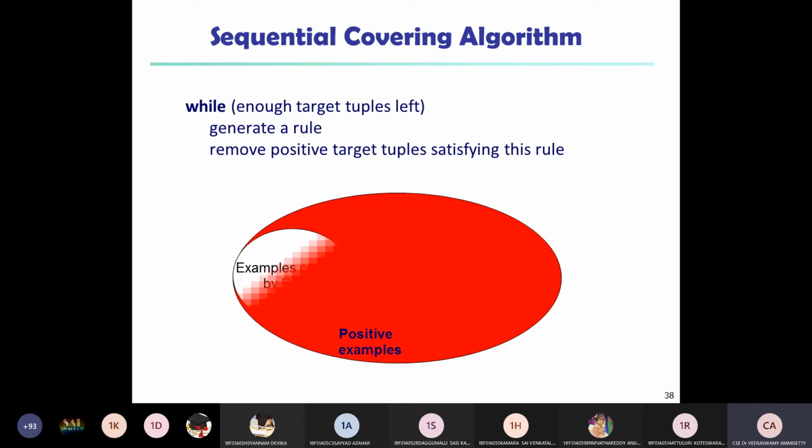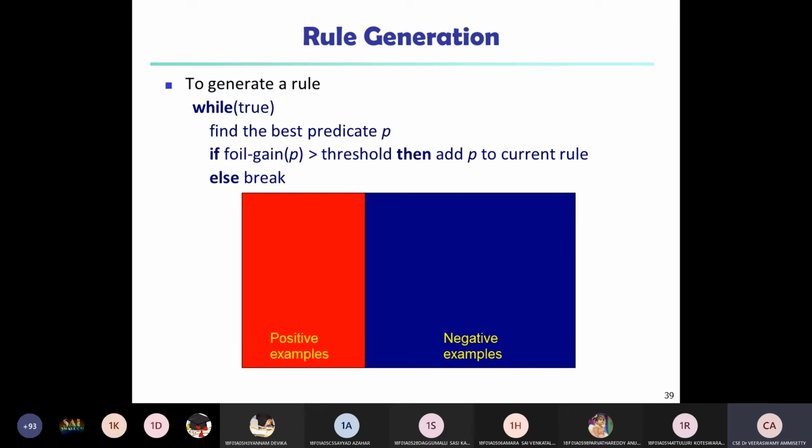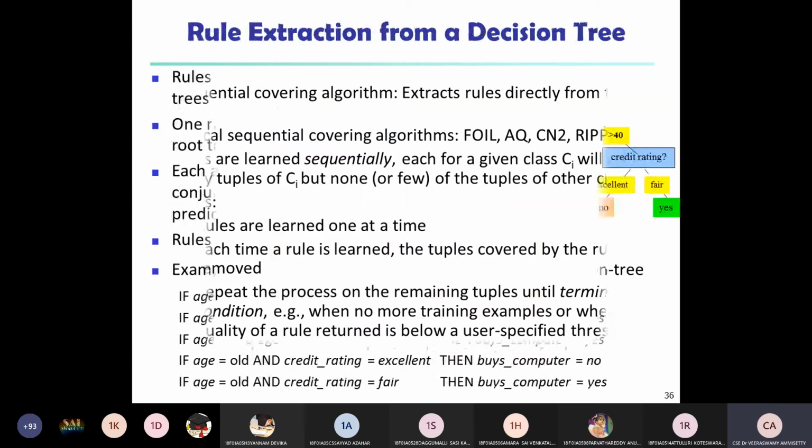So let's see an example. You can clearly understand that. Let us suppose that we are taking the positive examples. Example 1 covered rule 1, example 2 also covered rule 2, example 3 also covered a rule. If all these rules are covered, then buys a computer is yes. If some rules are not covered, that is negative. So we can use the condition for negative examples also for rule generation. So that is positive examples and negative examples. How can we categorize the positive and negative examples in rule generation?